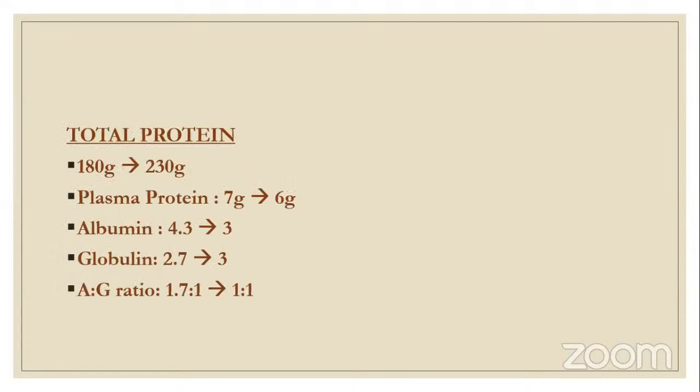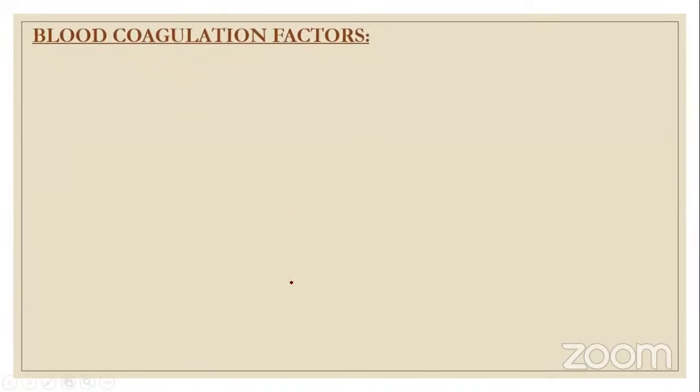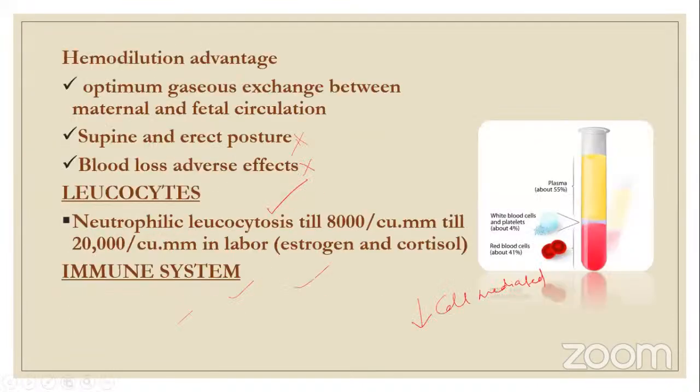Now total protein, what is the total protein? 180 to 230 gram, it is increased. Plasma protein goes from 7 gram to 6 gram. This comes under the metabolic changes. Albumin goes from 4.3 to 3, globulin from 2.7 to 3. So you have to understand the albumin globulin ratio. It is from 1.7:1, and it becomes 1:1. This is an important question. What is the albumin globulin ratio in pregnancy? It is 1:1.